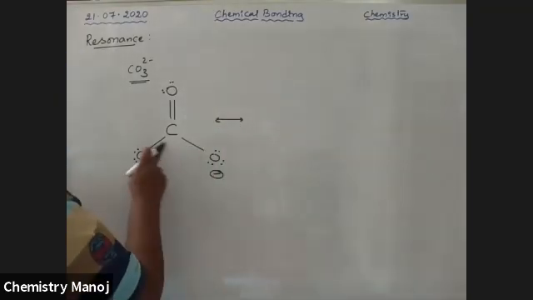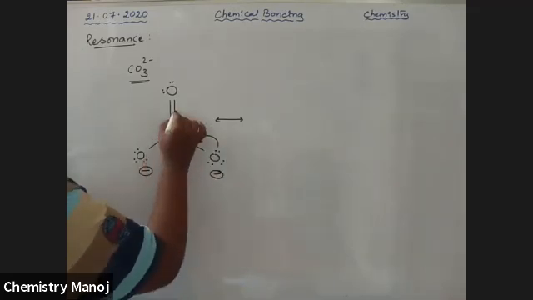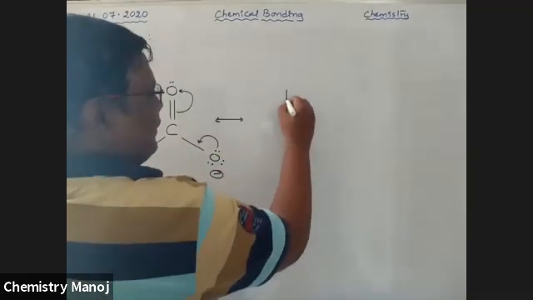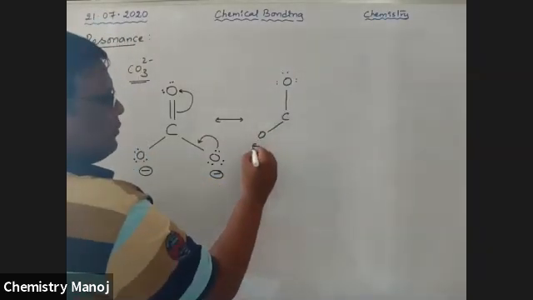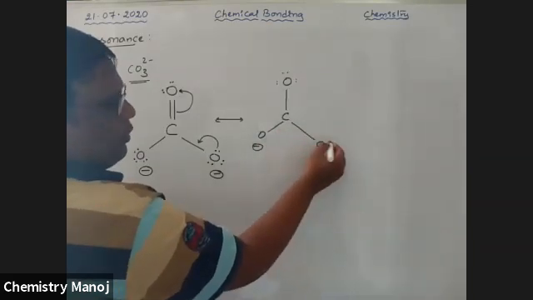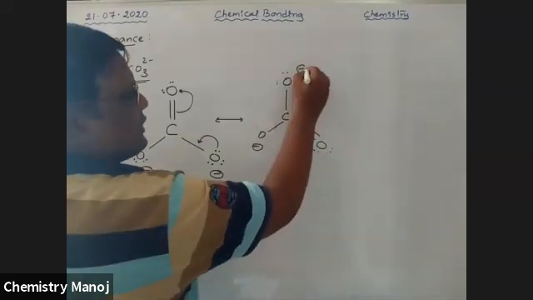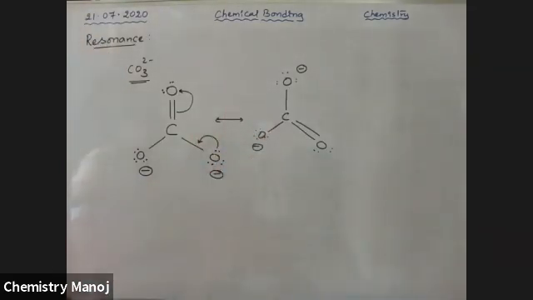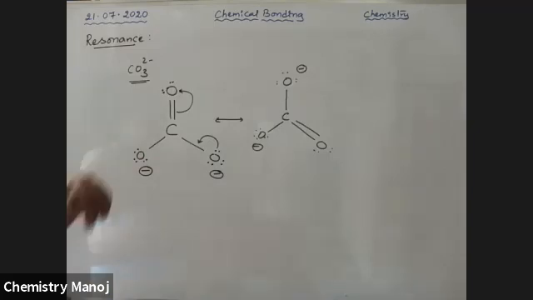See boys, so this one, this lone pair is migrated here, and this pi bond is migrated to here. That is why the structure is, see, this converts into oxygen, lone pairs, 3 lone pairs, and there is no change here. But here, oxygen, lone pair is changed to pi bonds and 2 lone pairs. This oxygen gets negative charge. This oxygen already has a negative charge. This is another structure. Here, atom place is not changed, sigma bonds are not changed, but pi bonds and lone pairs are changed. Sometimes lone pair changes to pi bond, pi bond changes to lone pair.